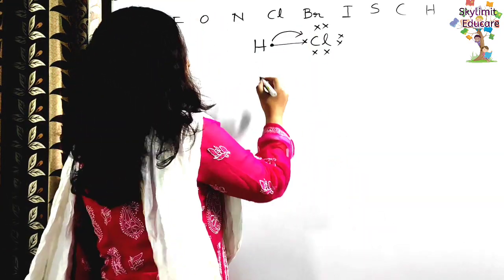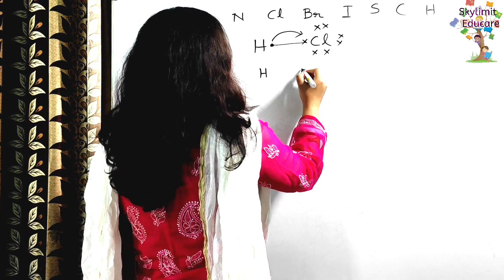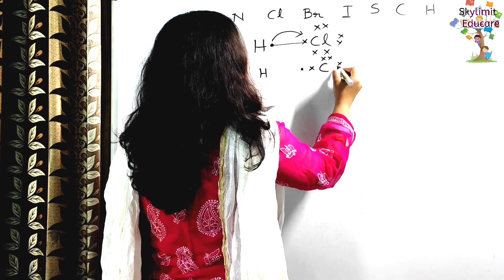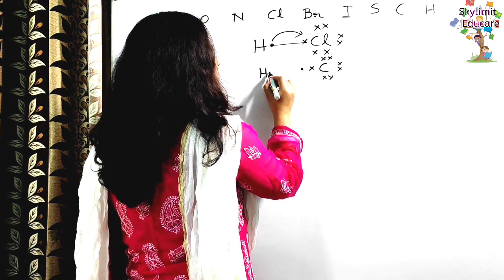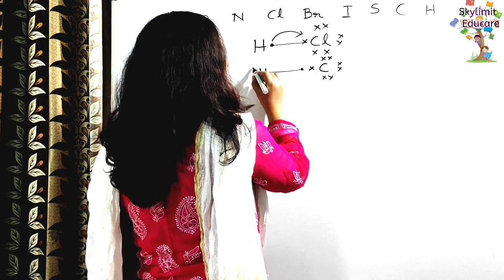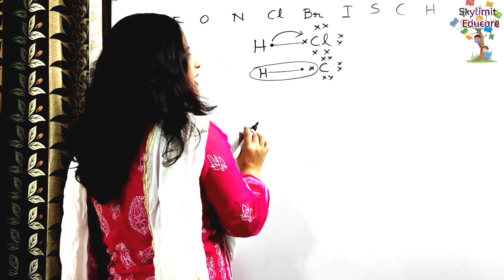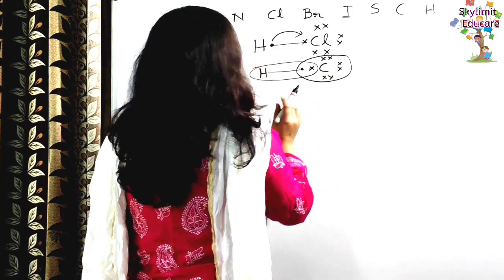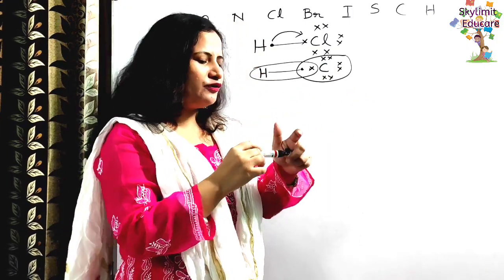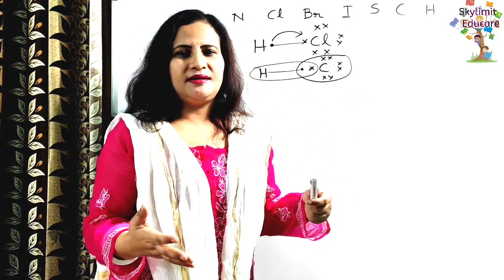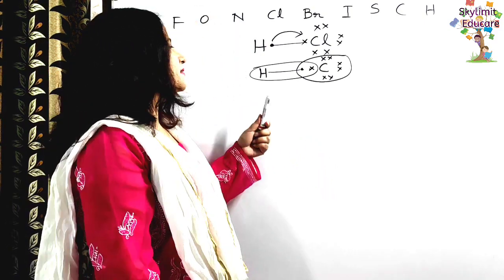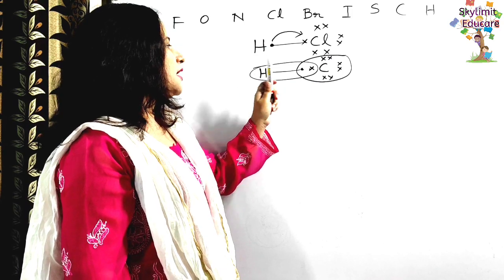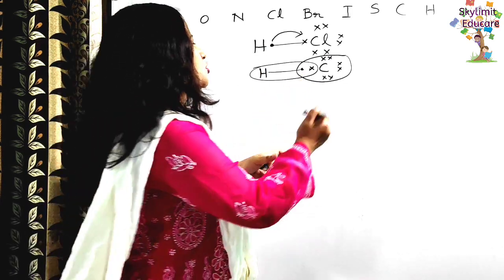Hydrogen still has its electron, chlorine also has its electrons, but the shared pair of electrons is not equidistant from both the atoms. It is more shifted towards the chlorine.